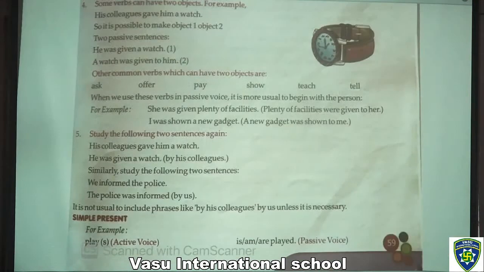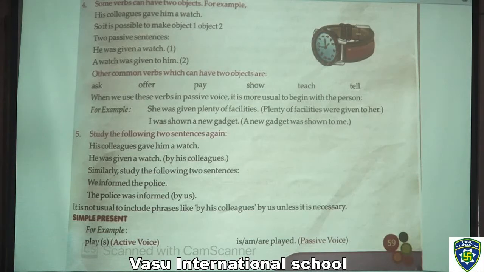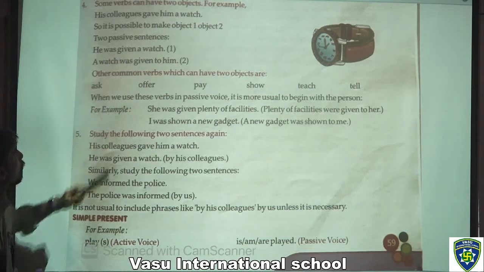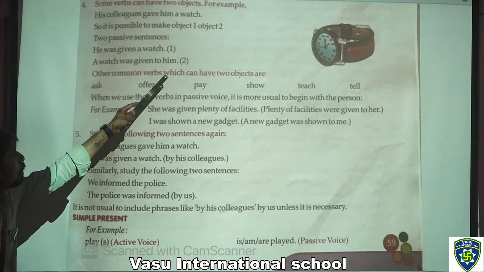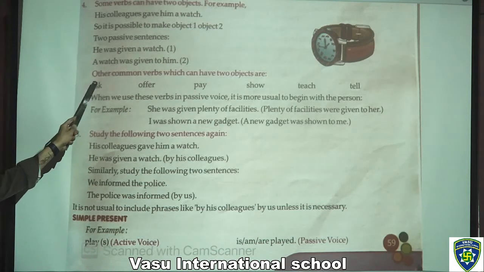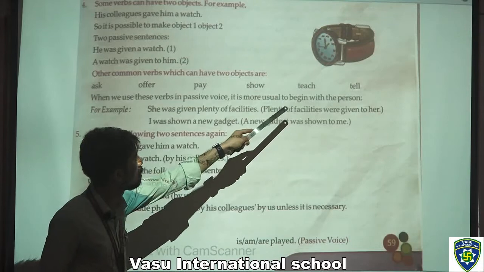Next page. Some verbs can have two objects. For example, his colleagues gave him a watch. So it is possible to make object 1 and object 2 the subject of two passive sentences like this: he was given a watch; a watch was given to him. Other common verbs which can have two objects are ask, offer, pay, show, teach and tell.